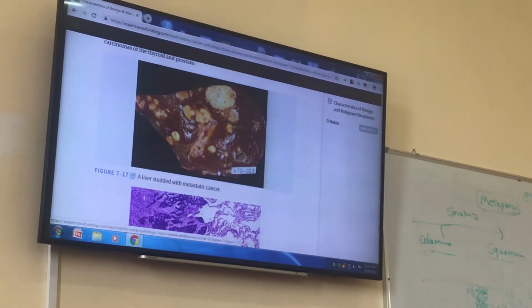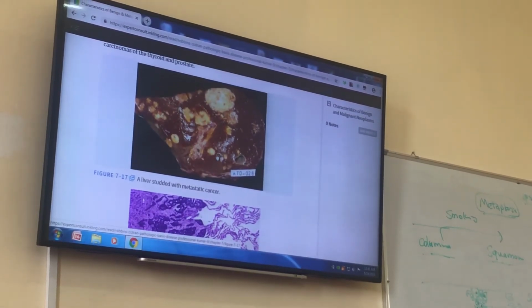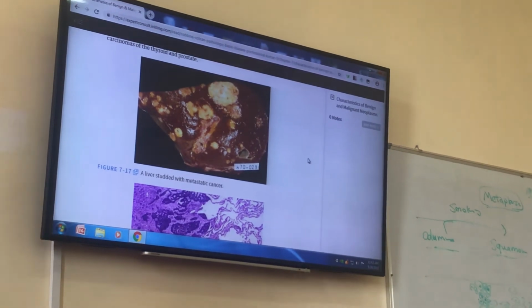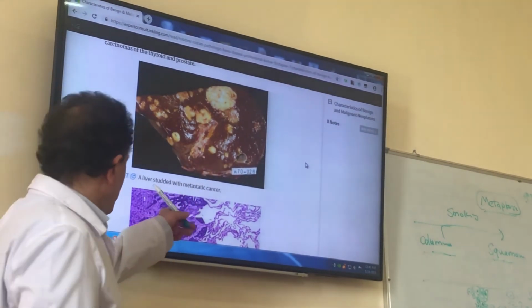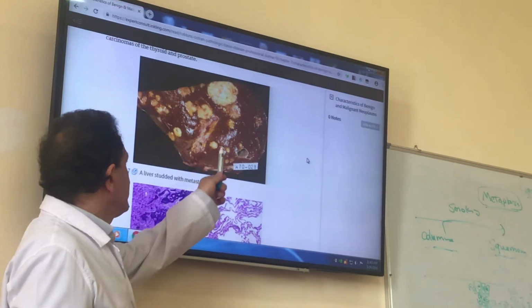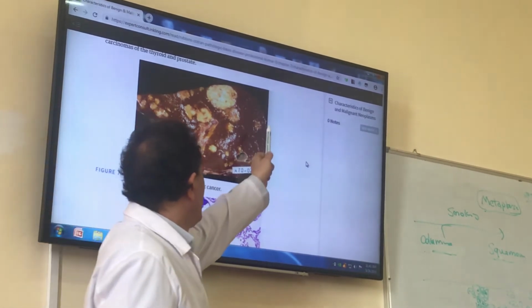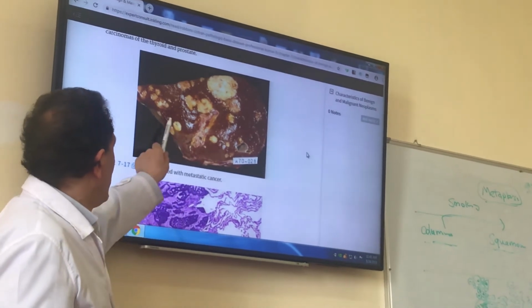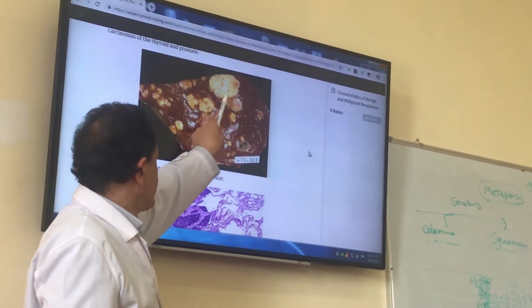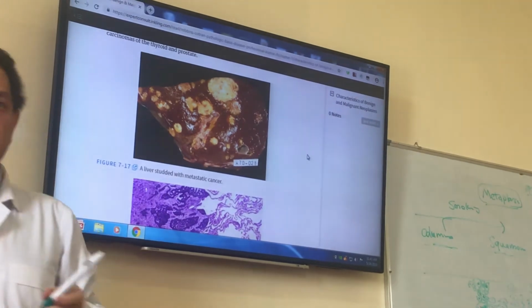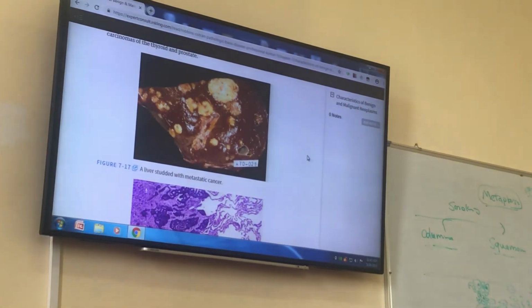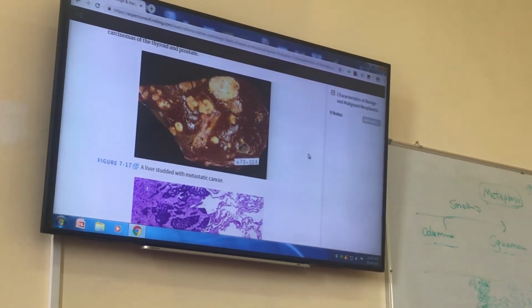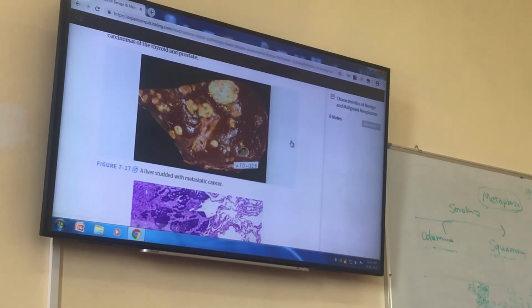In metastasis, usually we have multiple masses. It shows metastatic cancer to liver, and usually metastasis causes multiple masses. So if you see such a picture, you should first suspect metastasis. In metastasis, we have multiple masses.